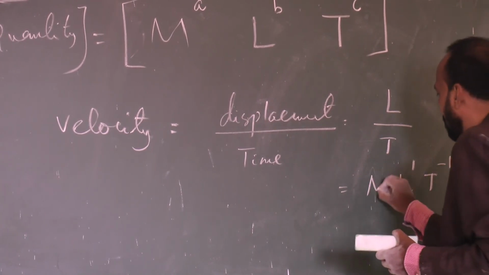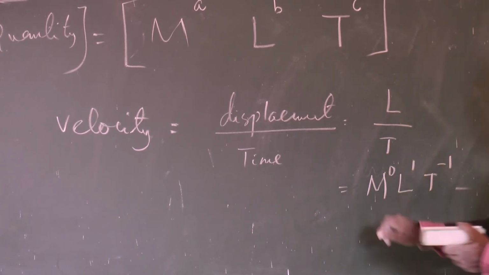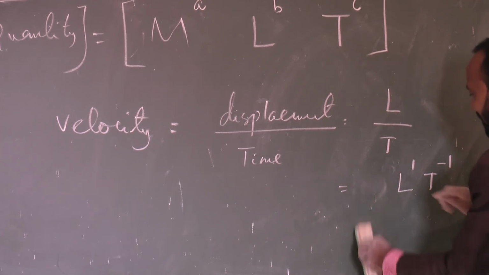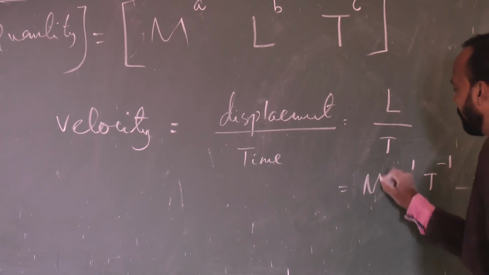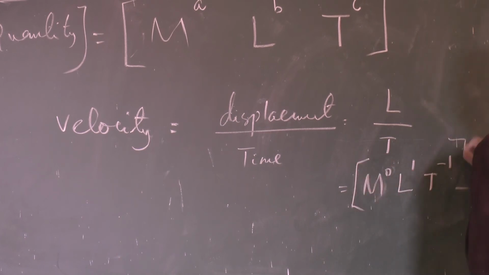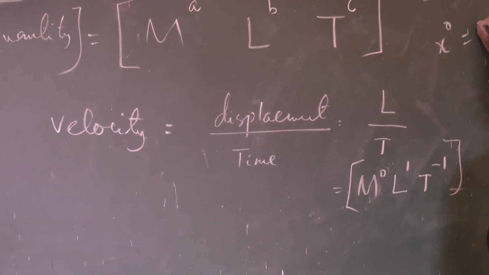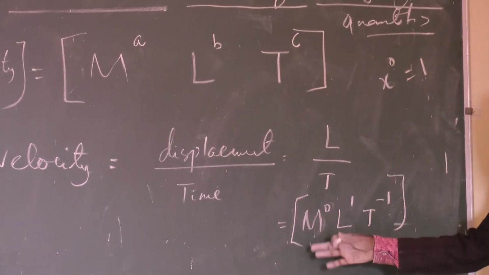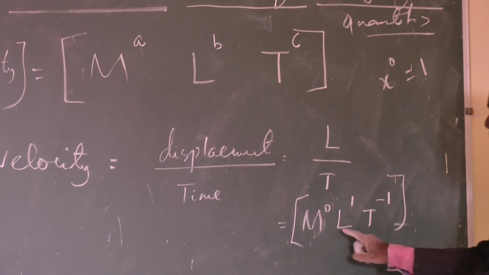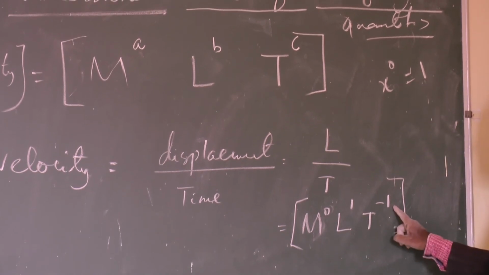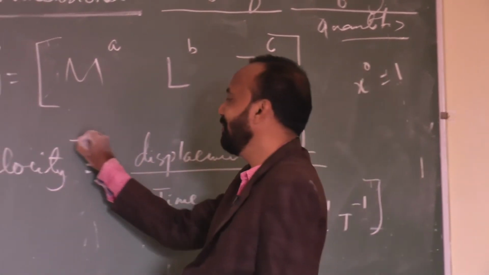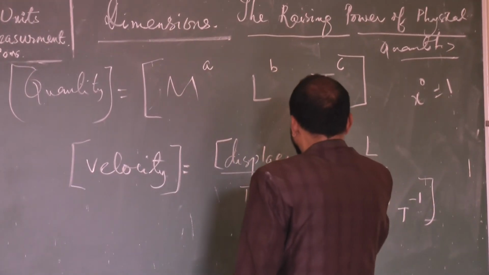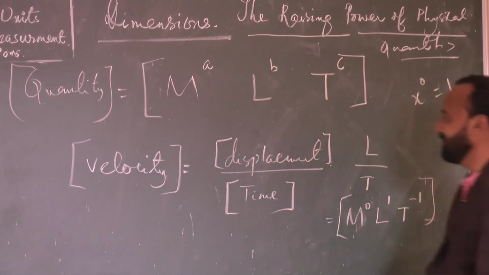Let me write mass. If there is nothing, then the dimension is 0. It was L T minus 1, but I am writing mass with 0 power because we know x to the power 0 is equal to 1. Nothing will change, the product we are not going to change. So M0 L1 T minus 1 is the dimensional formula of velocity, and we should put a square bracket, then it will be the correct presentation.